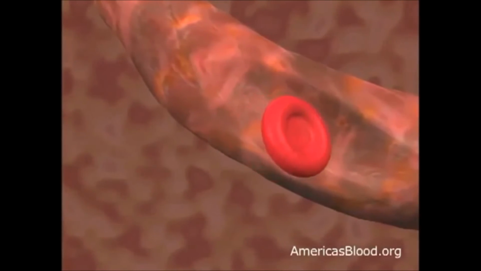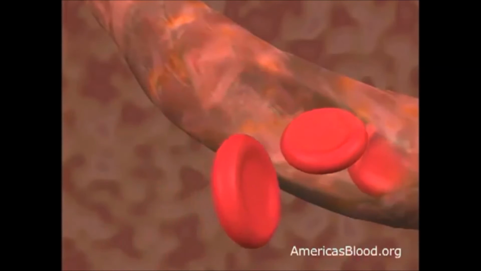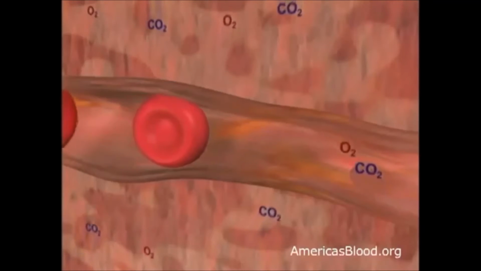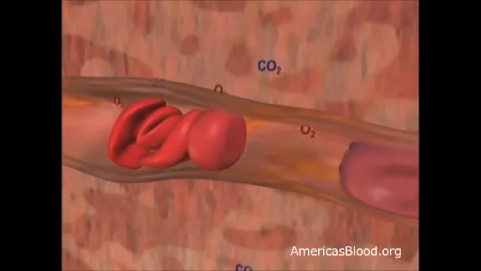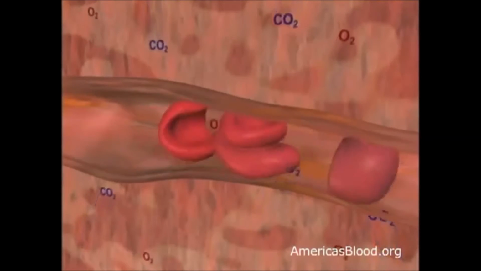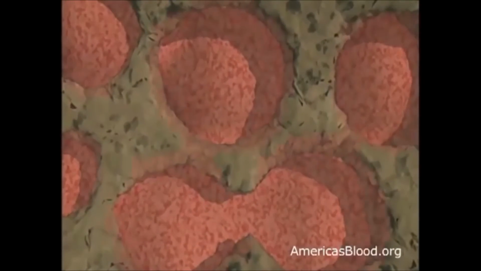Red blood cells give the blood its color and make up 40 to 45% of your blood. They're round and look a little like a donut without the hole in the middle. Their main job is to carry oxygen to the other cells of the body and to take away the carbon dioxide as a waste product. Red blood cells only live 4 months, but healthy bone marrow produces 4 to 5 billion red cells every hour to keep replenishing the ones that wear out.